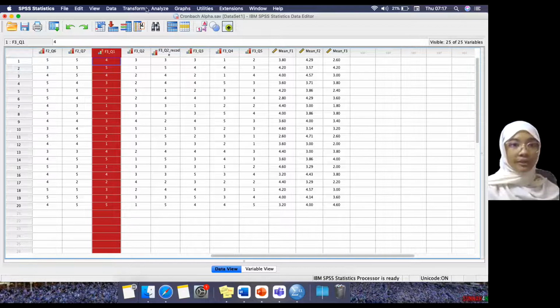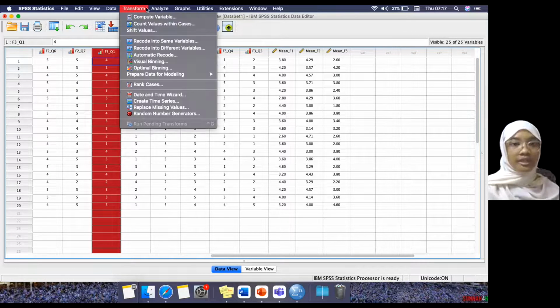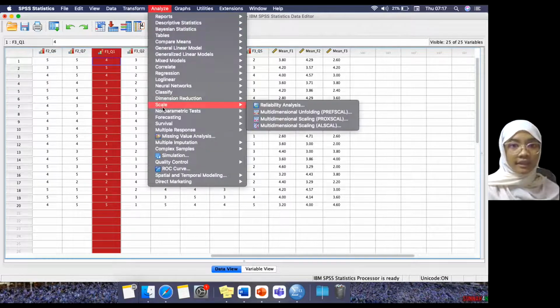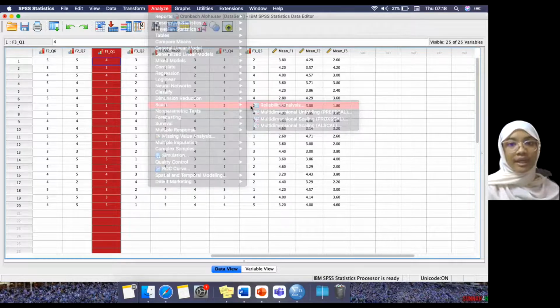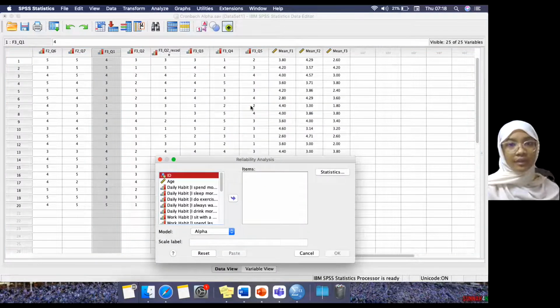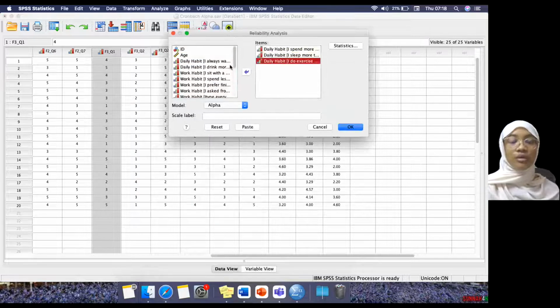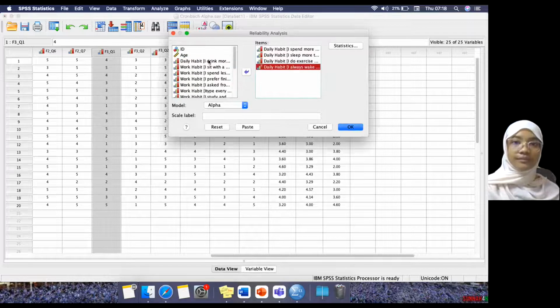So we go to Analyze. You click on Analyze, click on Scale here, and choose Reliability Analysis. Then you choose question 1 first. You choose all the question 1, all the factor 1 items here.